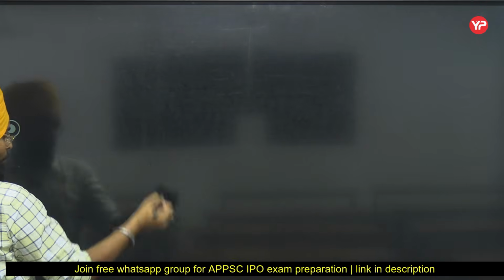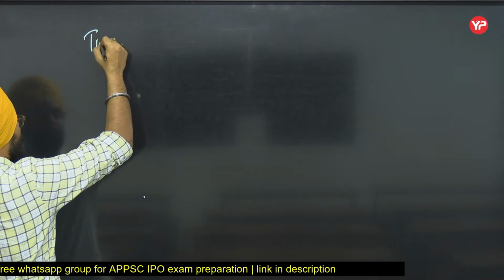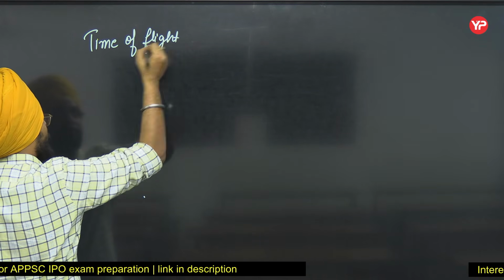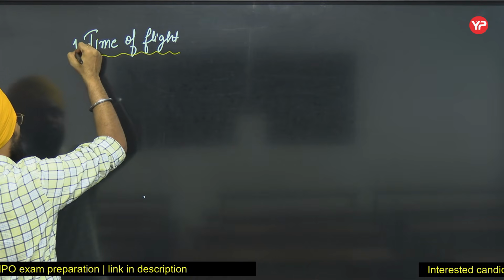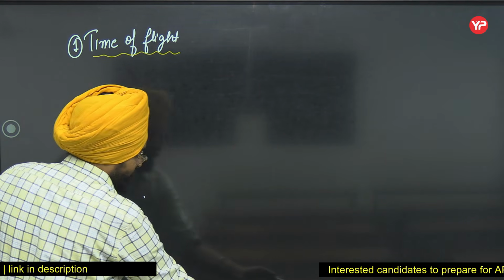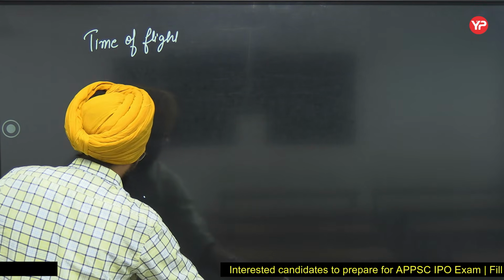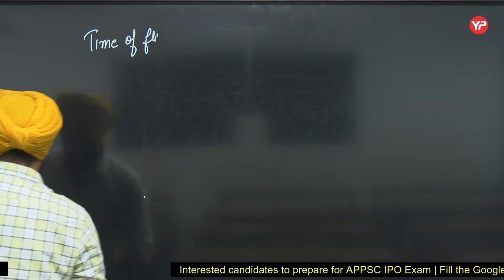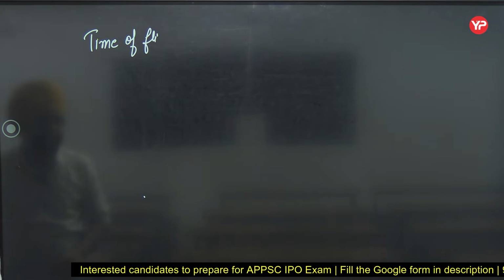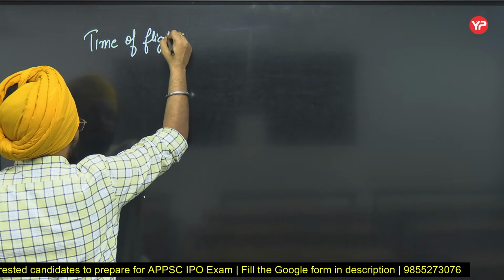First of all, let's talk about time of flight.